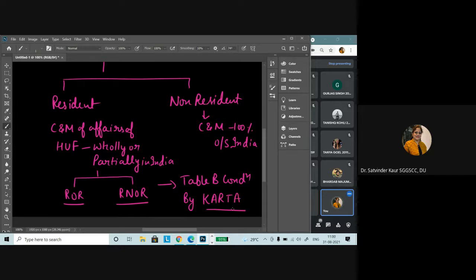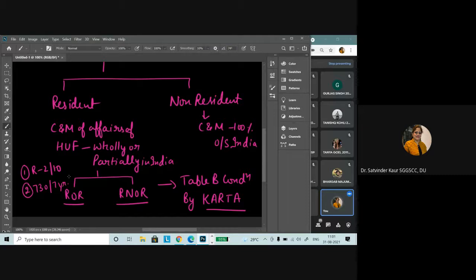And if you remember the table B conditions of an individual, the first condition says that he is resident for 2 years out of 10 years in the previous years immediately preceding the previous year, and the second says 730 days in 7 years immediately preceding the relevant previous year. The remaining conditions, that it need not be at one place, physical presence is required, day of arrival and day of departure can be any place in India, continuous or non-continuous period, everything remains the same.